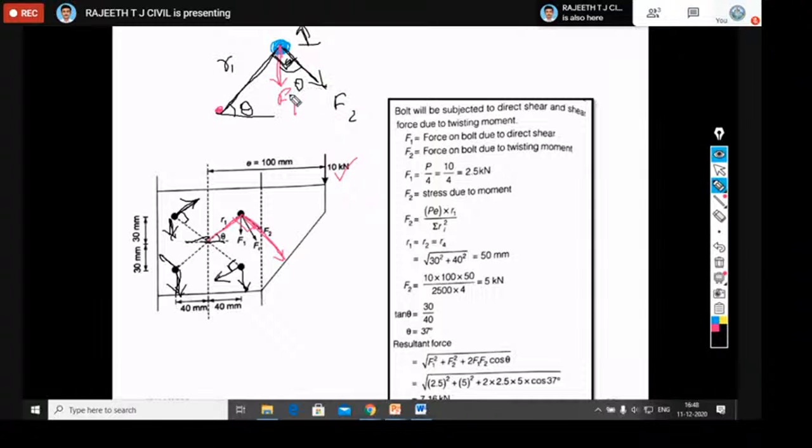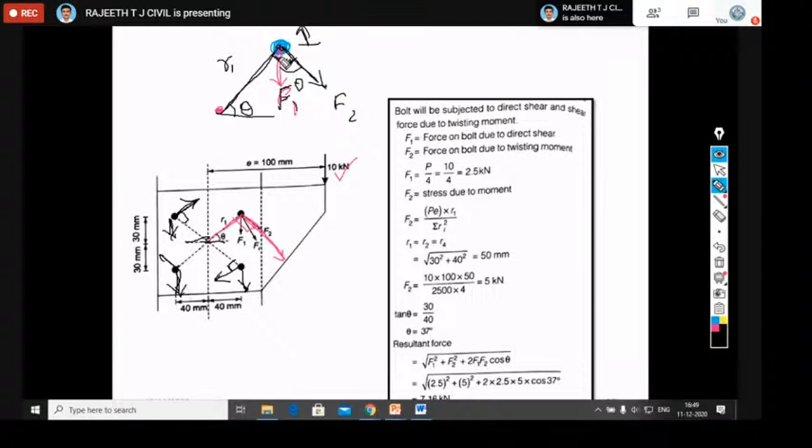Here what we need is F1 and F2. F1 and F2 are acting on this point. This is like a concurrent force system. I want the resultant of that force. That is the question they asked in the problem. So what is the resultant force, or the maximum force, which is received by the single bolt?